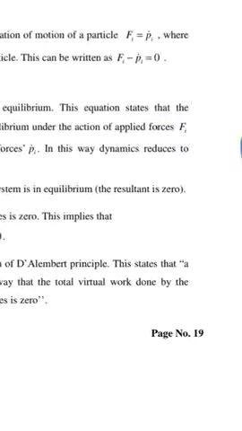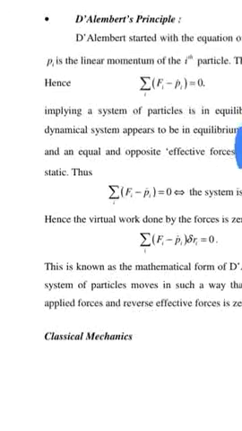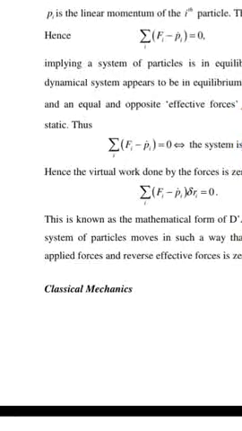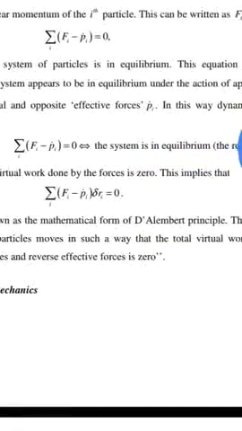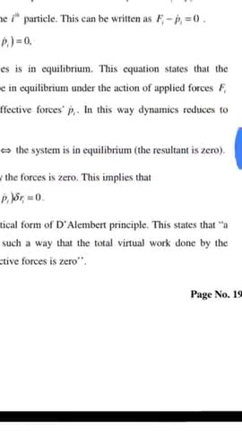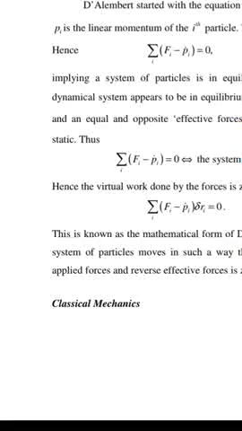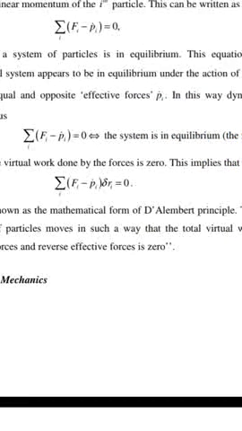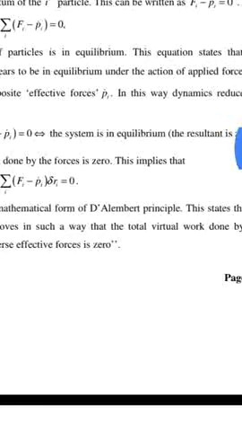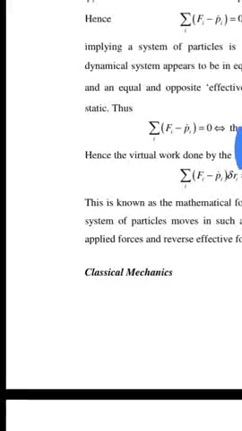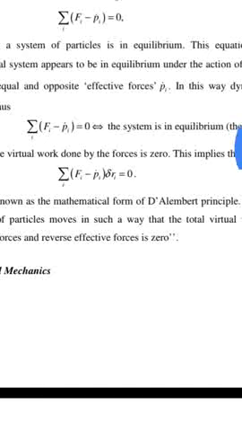This equation states that the dynamical system appears to be in equilibrium under the action of applied forces Fi and equal and opposite effective forces Pi dot. In this way, dynamics reduces to statics, thus summation of Fi minus Pi dot is equal to 0.